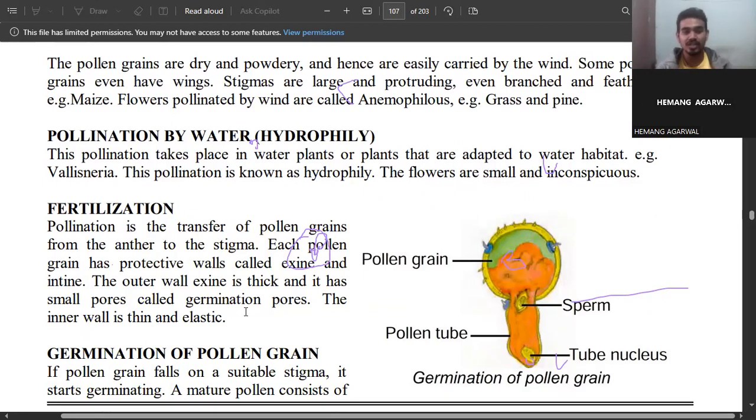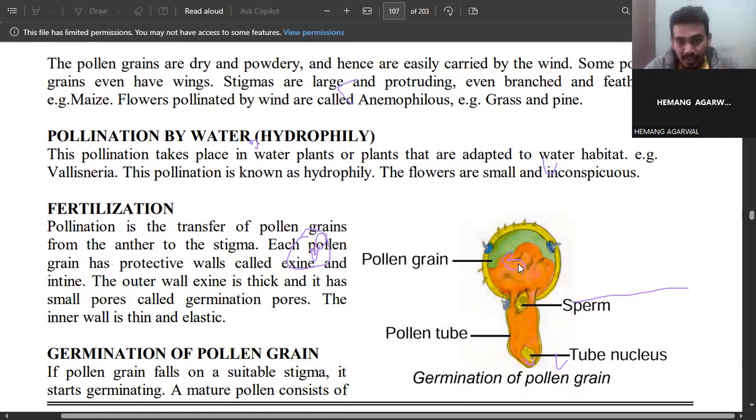Pollination is the transfer of pollen grains from the anther to the stigma. Each pollen grain has protective walls called exine and intine. See, exine is the hardest material on the earth. Exine is the hardest material on the earth. No one can break the exine. So it is the protective wall of that pollen grain.